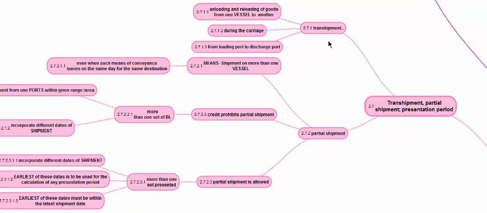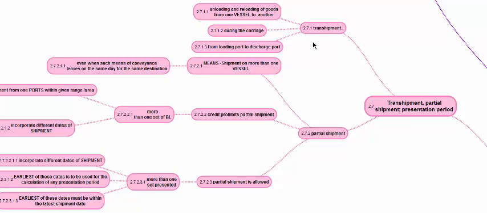Transshipment. What is transshipment for the purpose of this ISBP paragraph or UCP Article 20? It is unloading and reloading of goods from one vessel to another. In multimodal, we have seen it is from one means of conveyance to another on the same or different mode of transport. It is from one vessel to another is transshipment, provided this unloading and reloading happens during the carriage from the loading port to the discharge port mentioned in the credit.